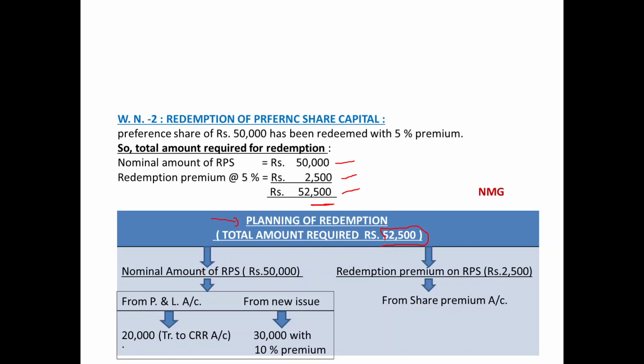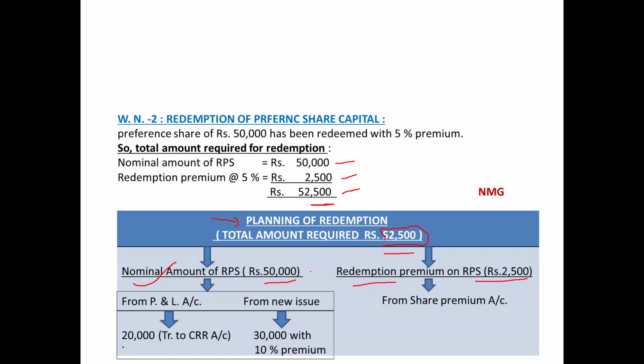One is the nominal amount, rupees 50,000. Another is redemption premium on RPS, 2,500. The total of these two is 52,500. Why did we give this bifurcation? Because the provisions of the Companies Act are different, and that is why we gave a bifurcation of this total amount of rupees 52,500.